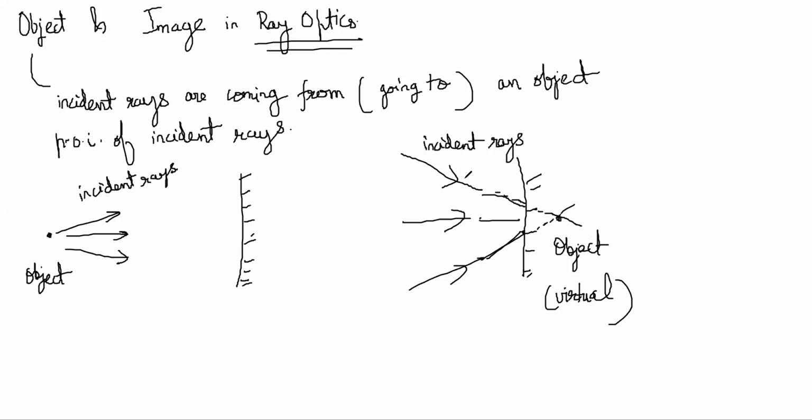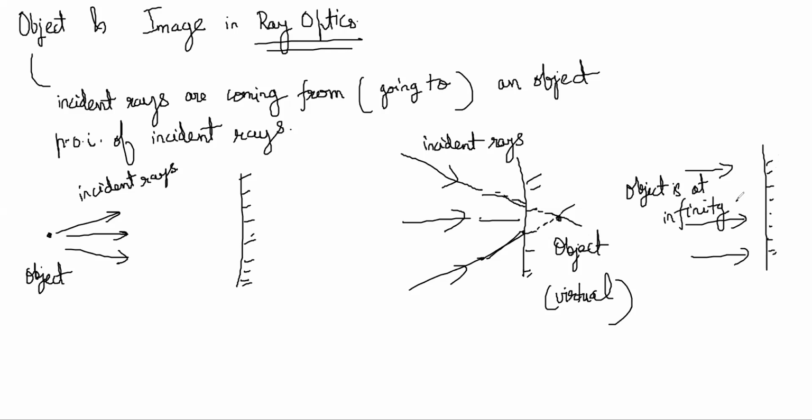And you could also have a case where parallel rays were coming on an optical device. Here the object is at infinity, because clearly they will not intersect at any finite point.